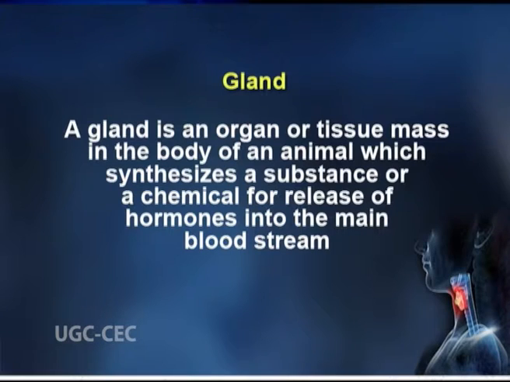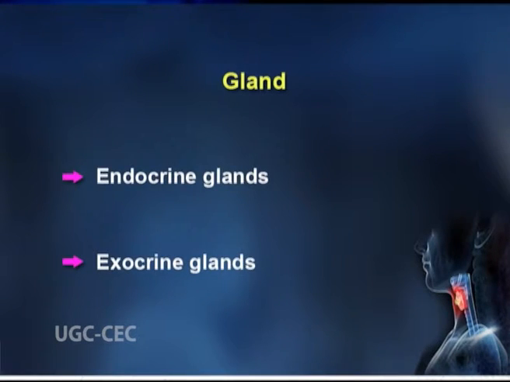Let us understand what are glands. A gland is an organ or a tissue mass in the body of an animal which synthesizes a substance or a chemical for release of hormones into the main bloodstream. There are two types of glands, endocrine glands and exocrine glands.